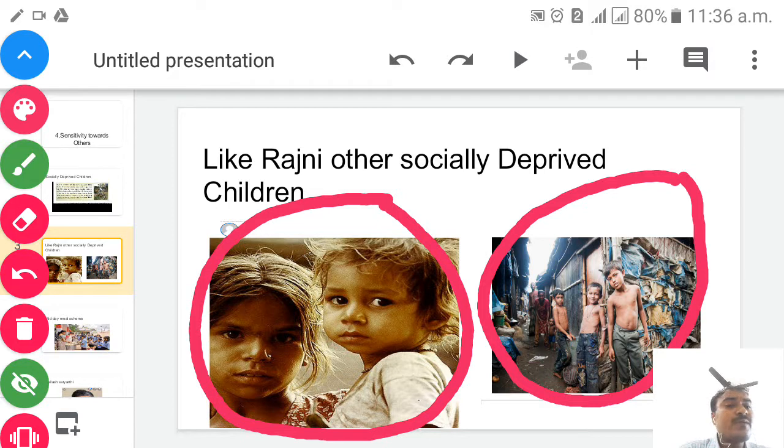Who are those people? Who are those children? They are nothing but socially deprived children, like whom? Rajni. Now we will see again what the government is doing for them. They have started now the midday meal scheme, children, for whom here, socially deprived children. We will see now in the next slide.